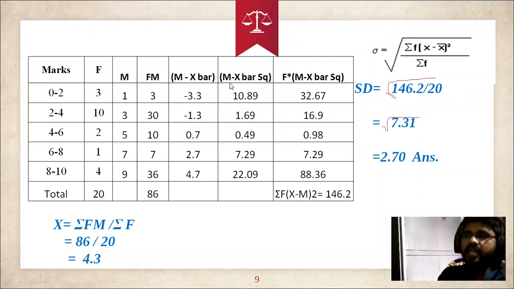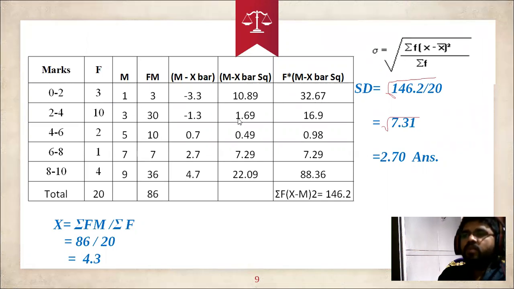After squaring m minus x bar square, what do we have to do here? We need to multiply with f, that is f into m minus x bar square. So we multiply this value with the f value. The f value is 3 into 10.89, so 3 into 10.89, you will get 32.67.